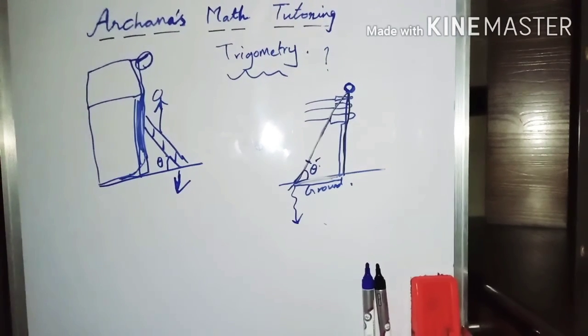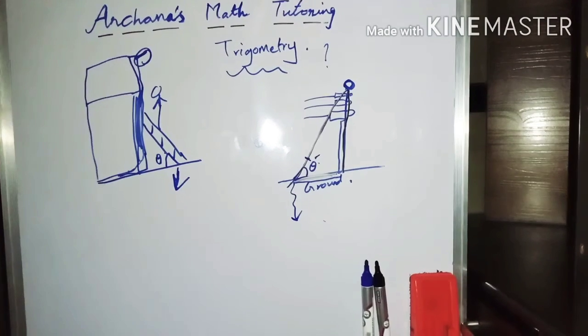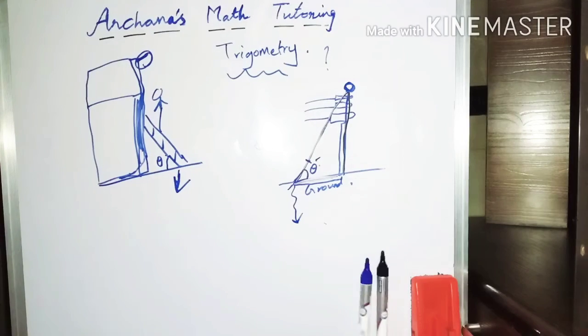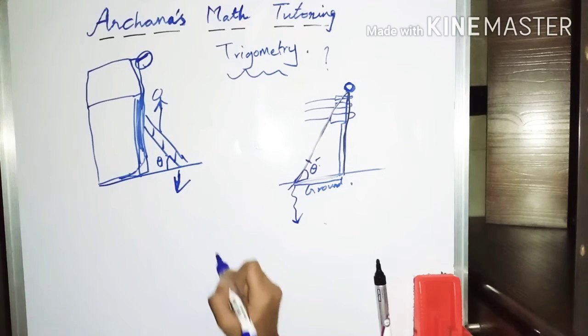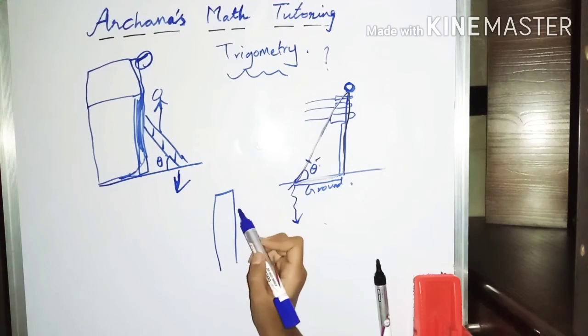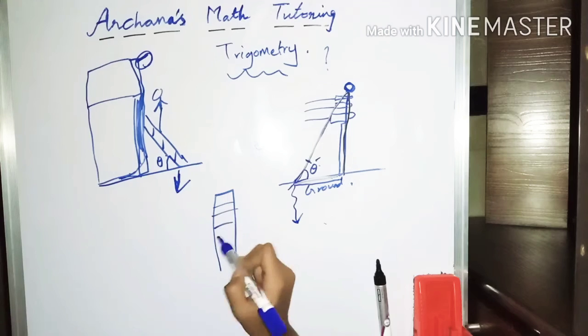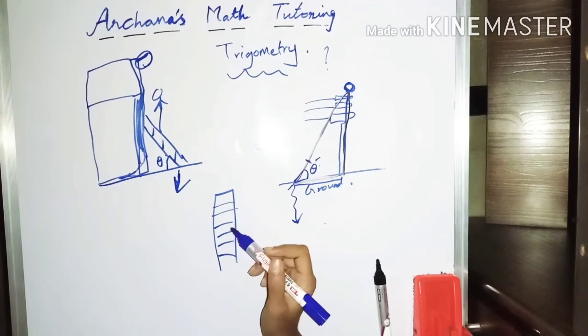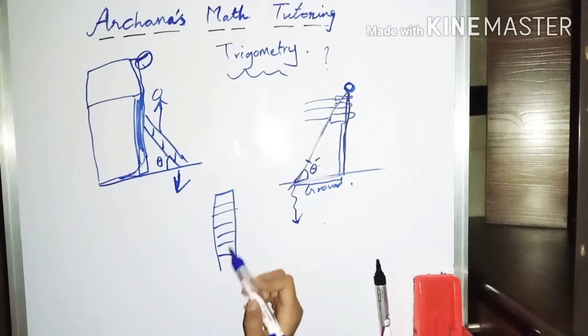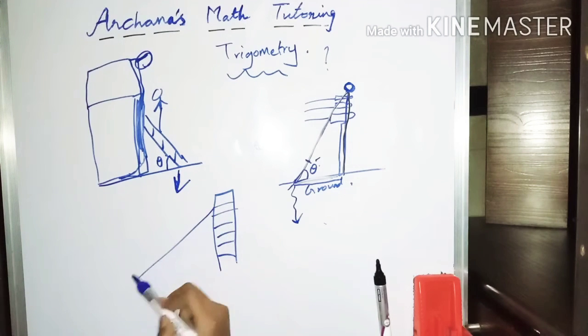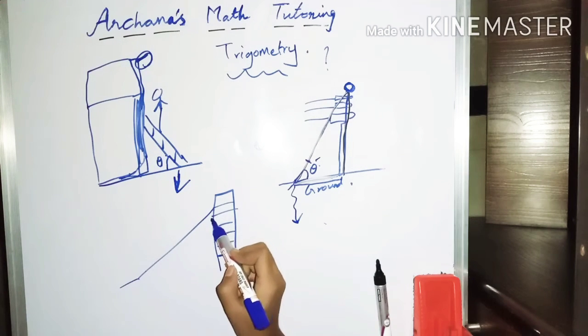One more basic example is in your school, friends. All of us have been to school, so we will have observed the slide game, where you have some stairs, you climb them, and you have a bottom like this.